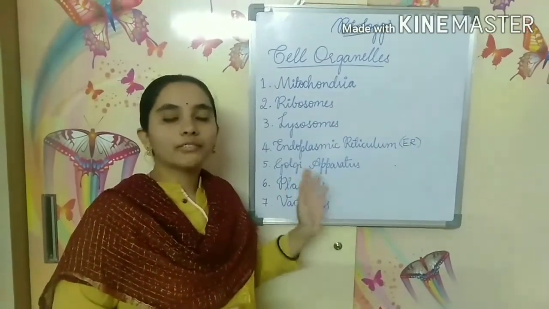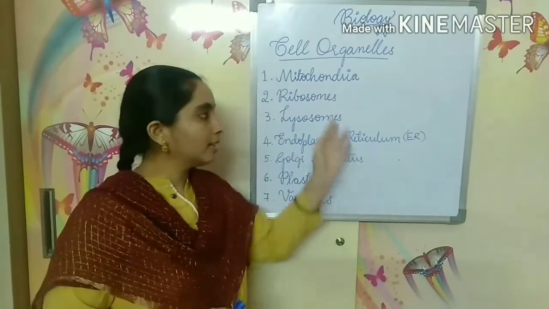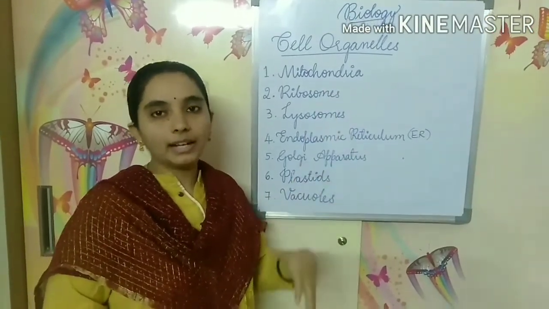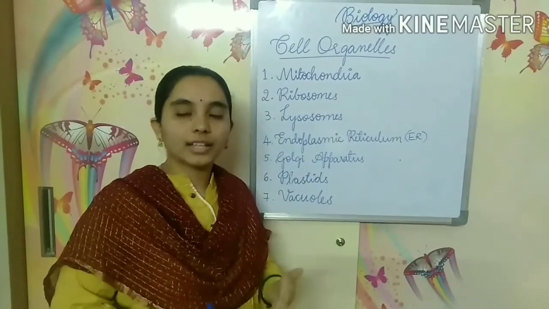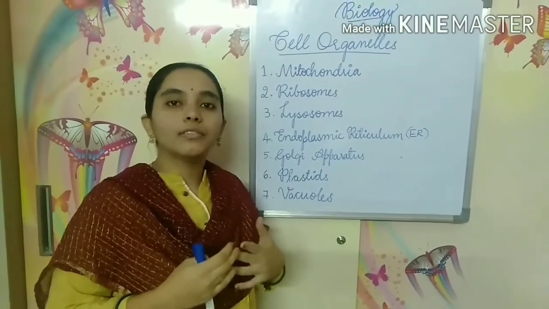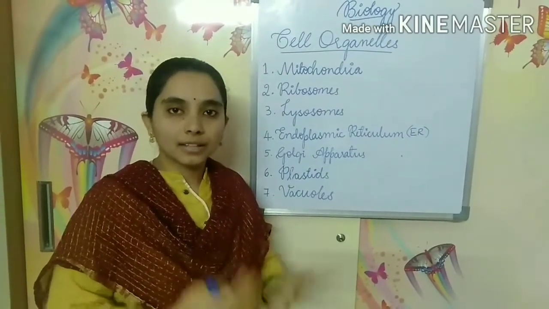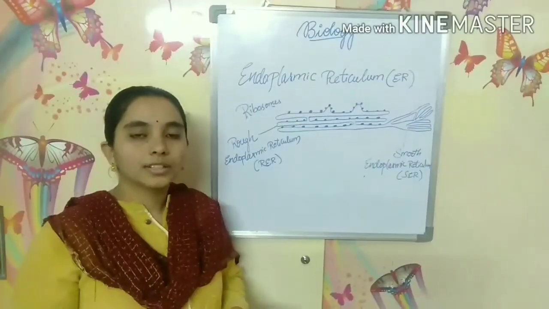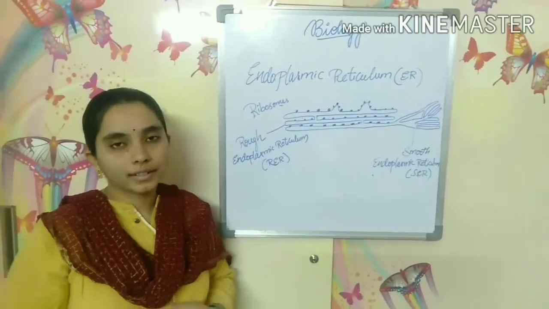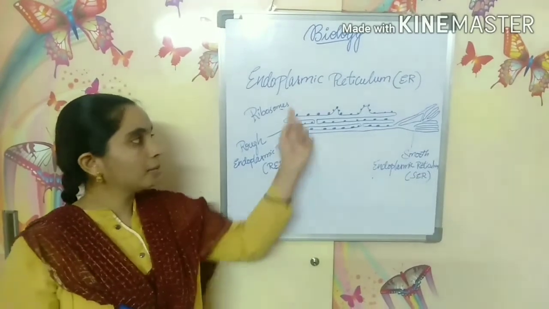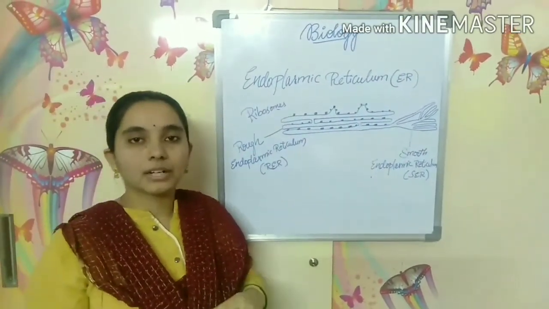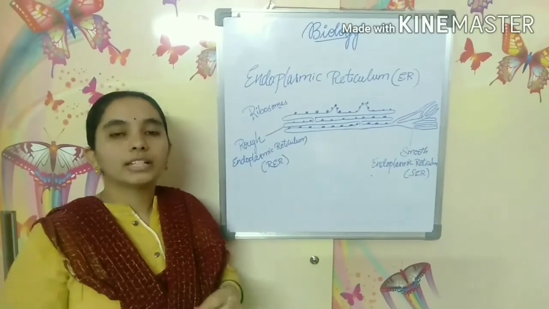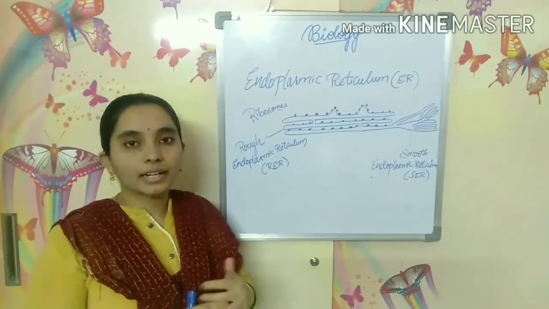So now we have to study all the cell organelles in detail: what is its structure, what is its function, why they are present in the cell, and what work they do for the cell to function. The first cell organelle that is given in your book is the endoplasmic reticulum. The endoplasmic reticulum is one of the cell organelles which is network-like.